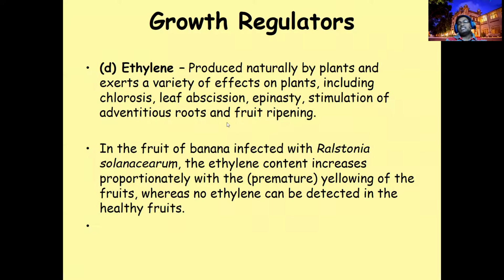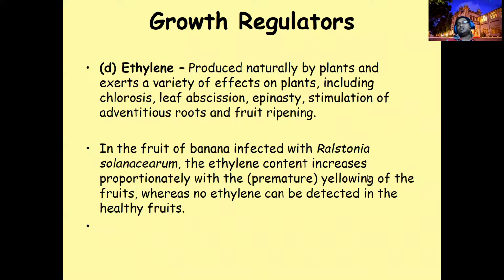And another one is there, ethylene. Normally we use ethylene for abscission and for fruiting. Its normal plant function is ripening. Certain fungal groups and bacterial groups, especially the bacterium Ralstonia solanacearum, induce the production of ethylene.